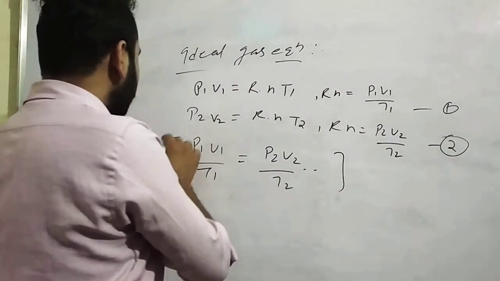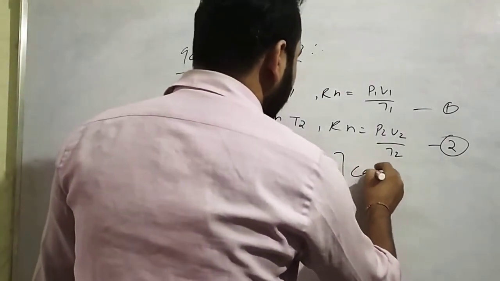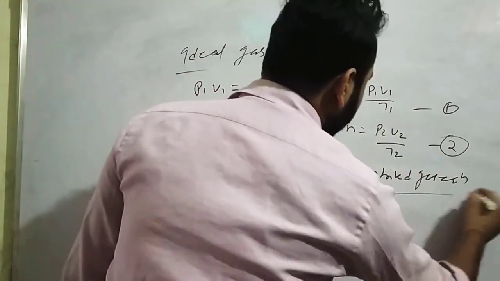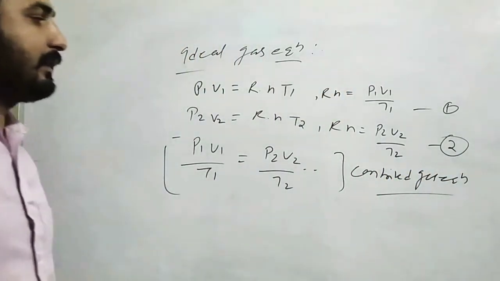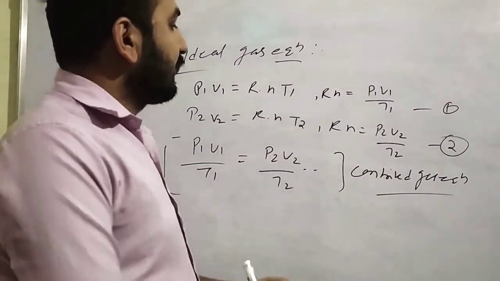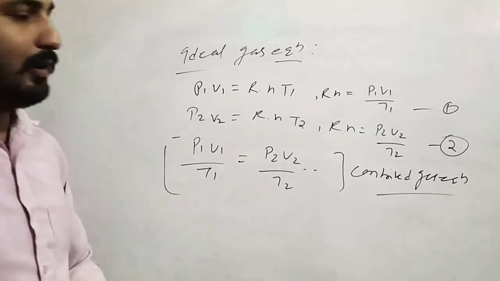Okay, so this is called the combined gas law. This is called the combined gas equation, directly you can say that. Clear? P1 V1 over T1 is equal to P2 V2 over T2, and further you can also write P3 V3 over T3. So this is your ideal gas equation applicable to all these three laws.